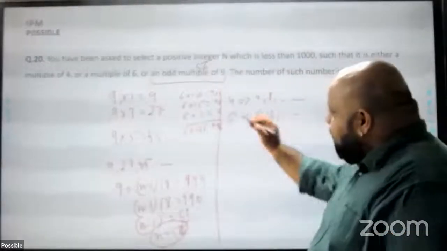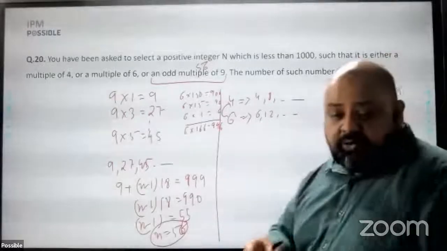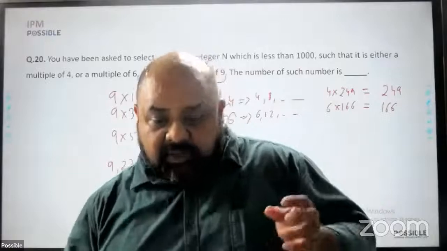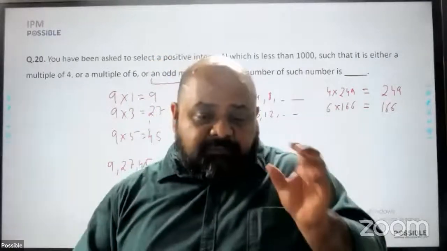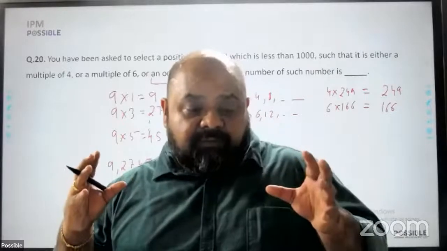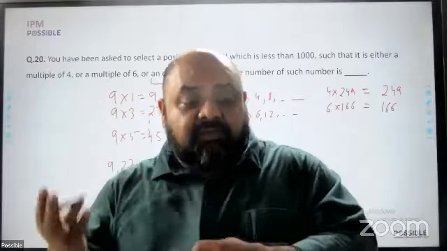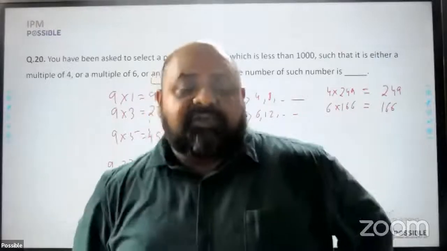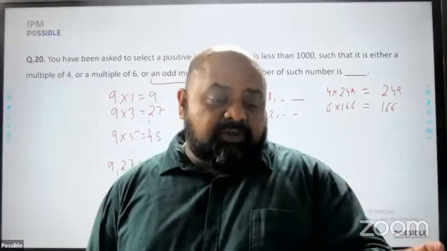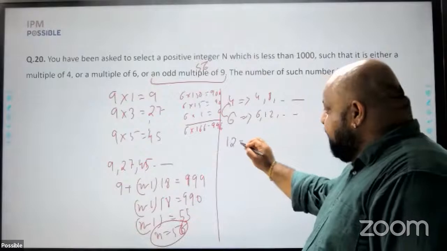Now, in these multiples, there will be multiples which are common to both 4 and 6. I have to remove them because otherwise they'll be double counted. How many multiples of 4 and 6 both? All multiples of 4 and 6 both will essentially be multiples of their LCM, that is, multiples of 12. If you look at the tables of 4 and 6, you'll see that the first common number is 12, then the next common number is 24, and so on. So I look at multiples of 12 then.